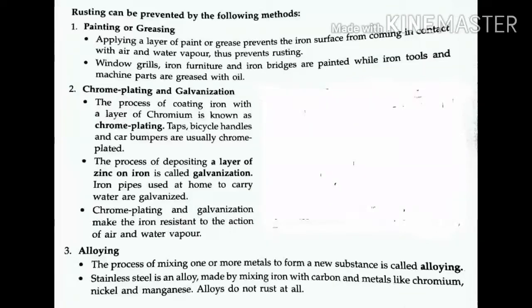Stainless steel is an alloy. It's made by mixing iron with carbon and metals like chromium, nickel and manganese. Alloys do not rust at all.